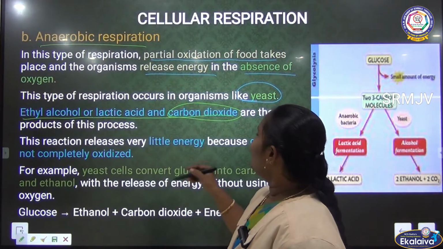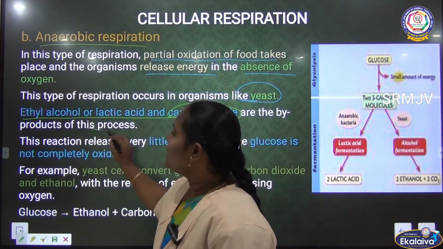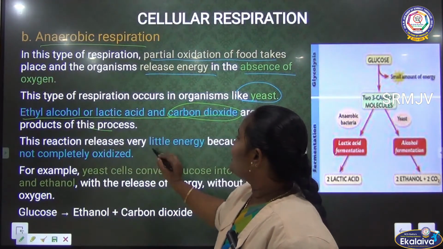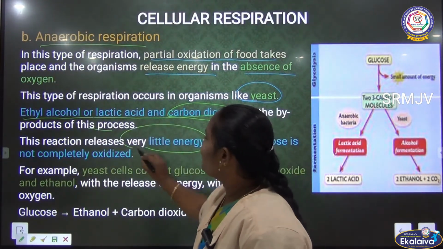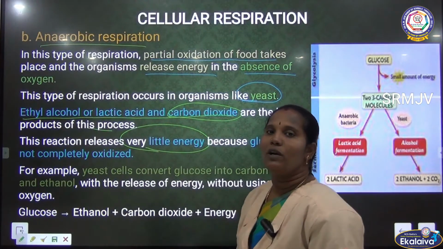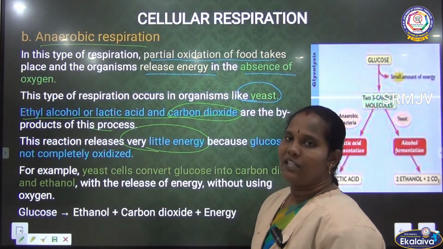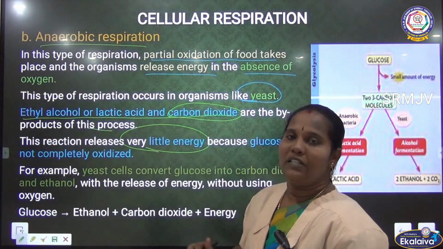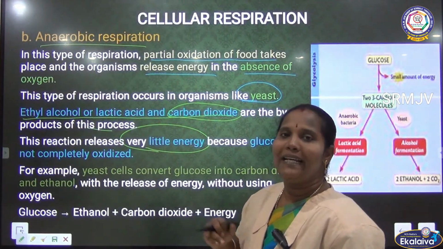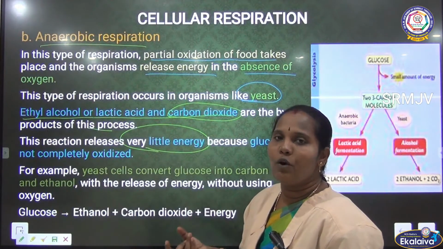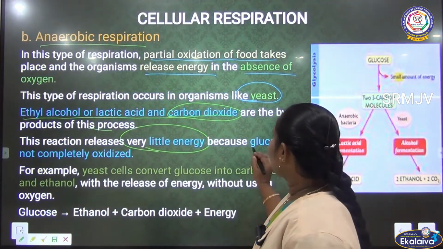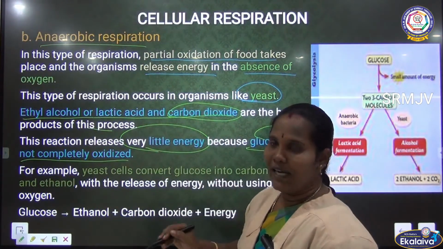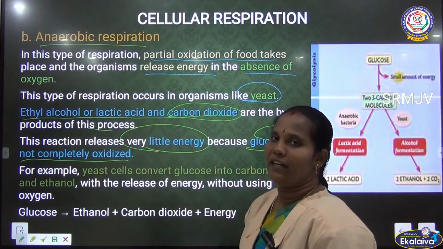And then finally, they are releasing some energy also. Clear? This reaction releases very little energy, only a small amount, by this anaerobic respiration, because the oxidation is happening only partially. The food is not completely oxidized. So they are releasing a small amount of energy. See, glucose is not completely oxidized. That's why they are releasing very little energy.